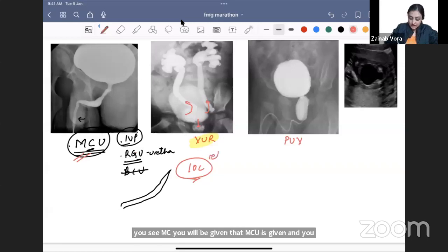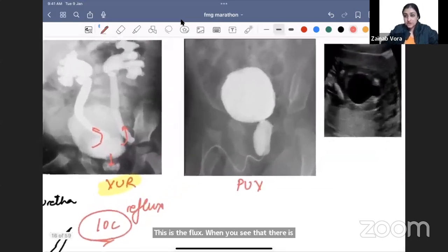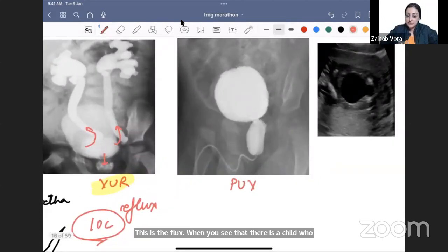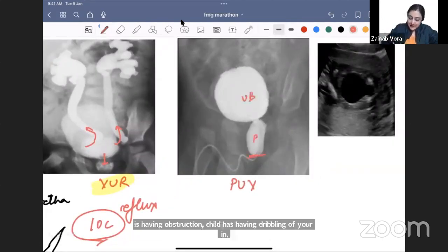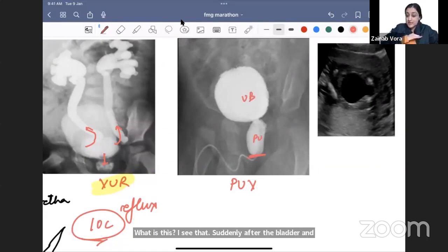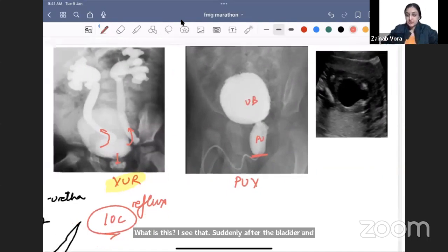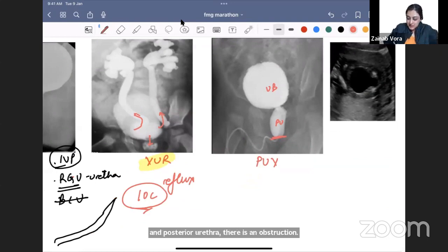This is reflux. When you see that there is a child who is having obstruction, a child having dribbling of urine, what is this? I see that suddenly after the bladder and posterior urethra, there is an obstruction. The contrast stream is very thin. It is because of valves here. So this is posterior urethral valves.